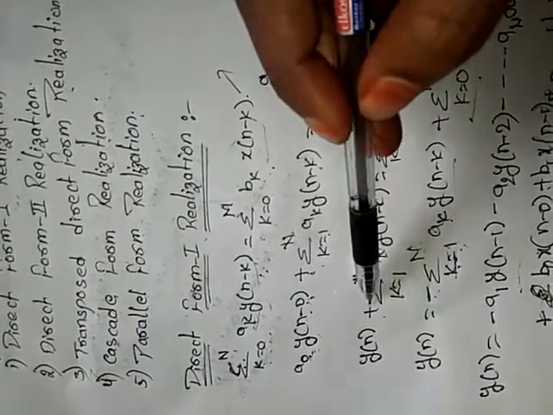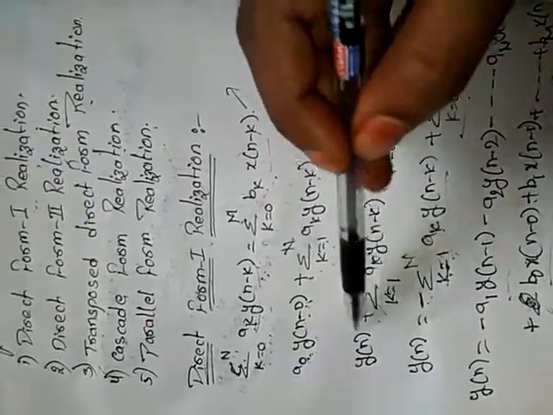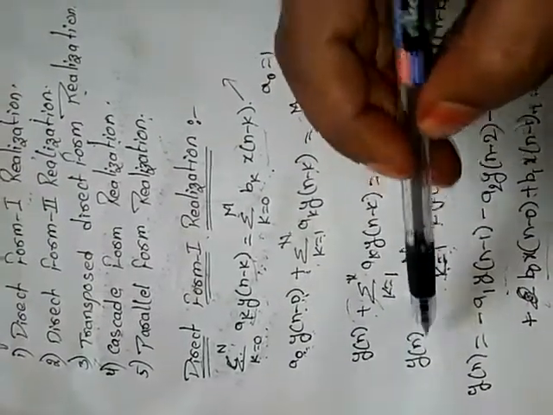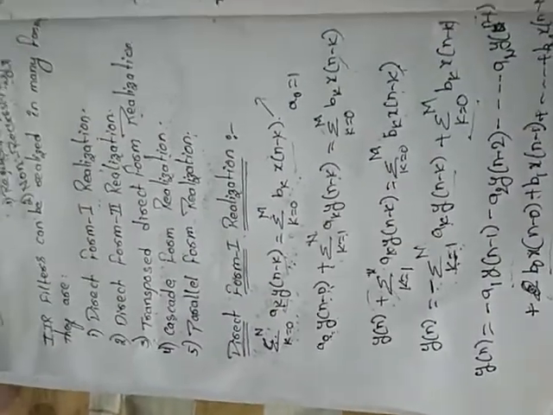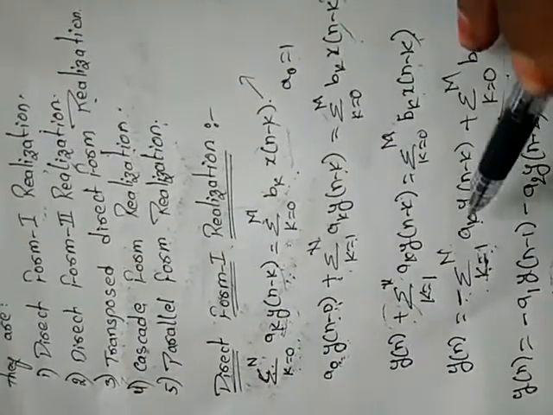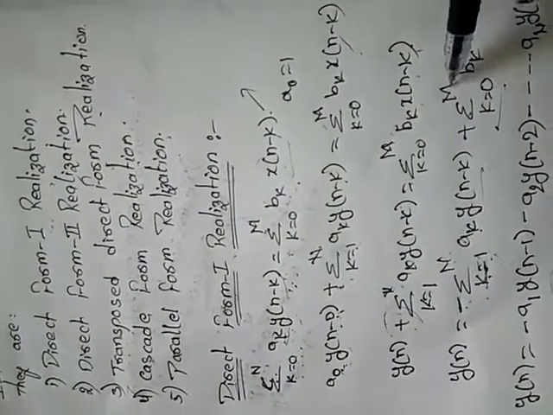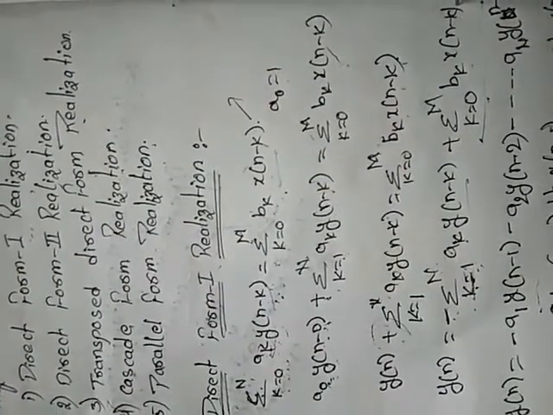Moving this term to the right side, plus becomes minus, so y of n equals minus summation k equal to 1 to n of ak y of n minus k plus summation k equal to 0 to m of bk x of n minus k.